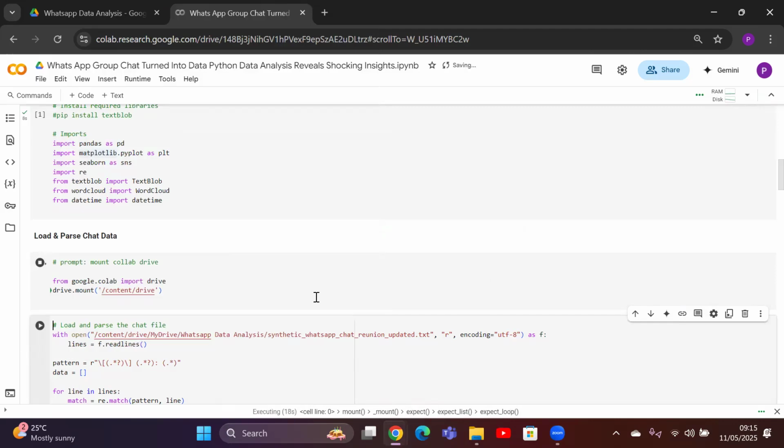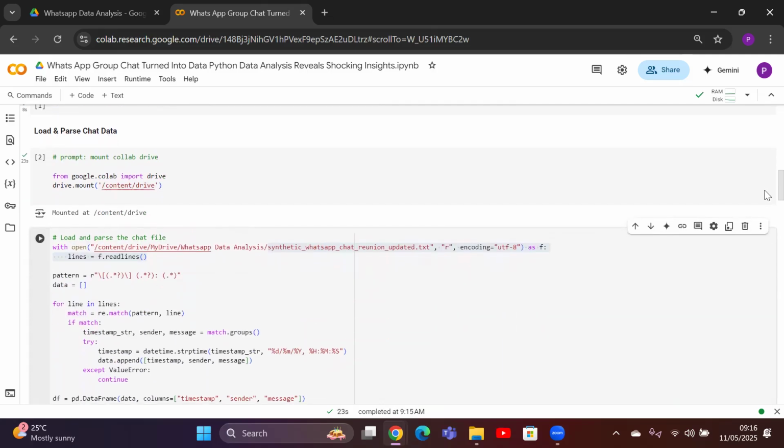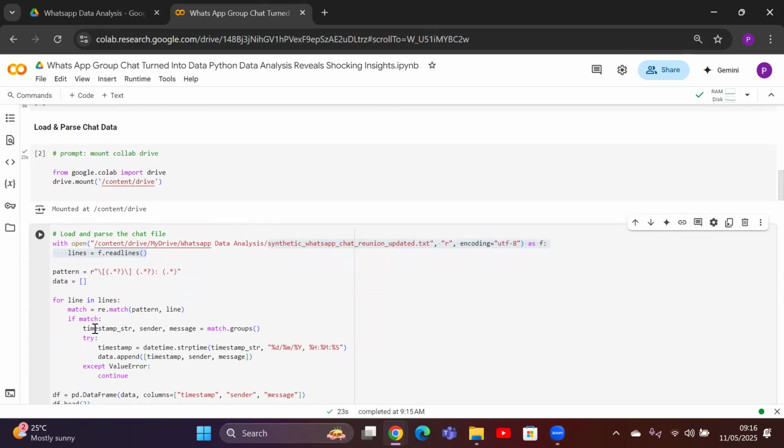Now my data will be available in the content folder of my Google Drive, and within the drive, my data is available as synthetic WhatsApp chat reunion updated in TXT format. We are going to read all the lines. Each line usually contains a timestamp, sender details, and a message. We use a regular expression to match and split these three components correctly.